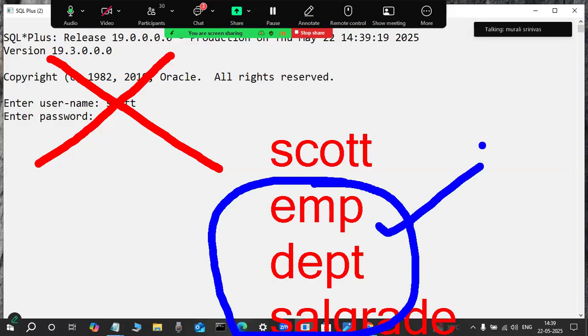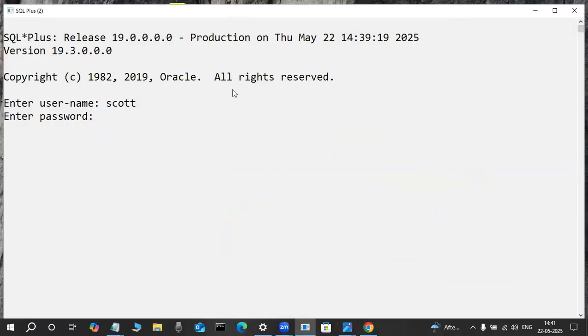In our class also, I will tell you about this user, don't worry. Now these tables are quick to learn, a very easy and understandable database. That's why the Scott user is popular. But unfortunately, Scott is not a default user.